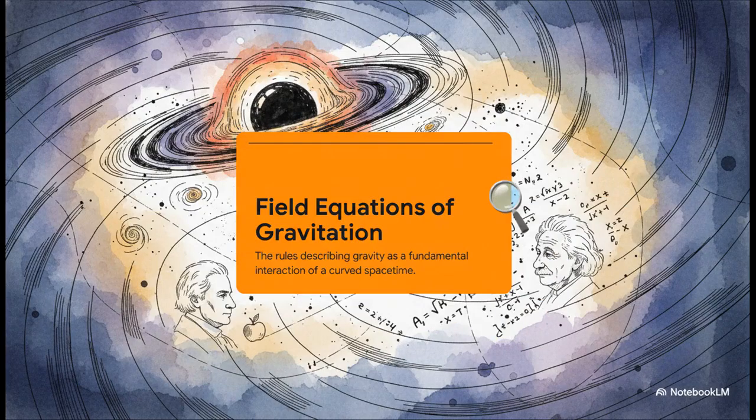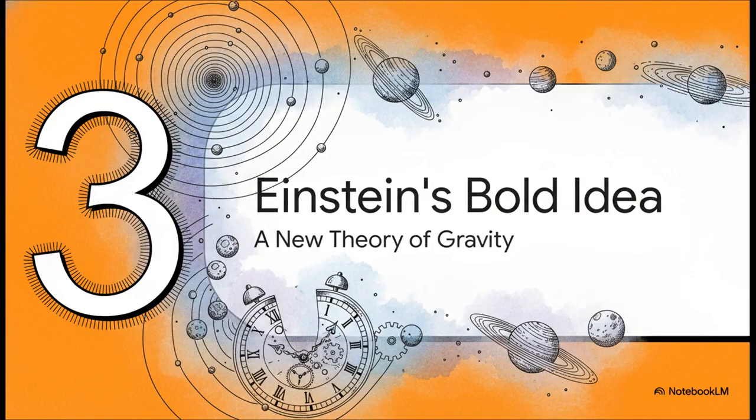So what does that mean? In English, it's the Field Equations of Gravitation. Yeah, I know, it sounds super technical, but think about it like this. For more than 200 years, everybody just assumed Isaac Newton had figured out gravity, case closed. Einstein wasn't just offering a little update or a patch to Newton's laws. Oh no. He was proposing a brand new operating system for the entire universe, all built on this radical idea of curved spacetime.